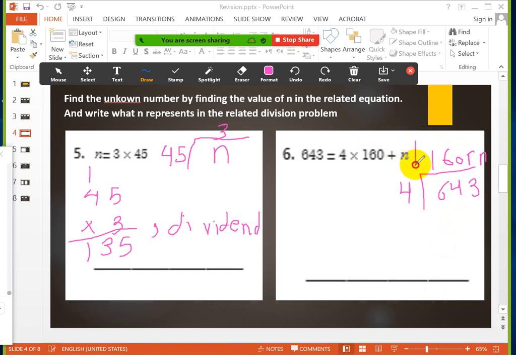You remember this form. I told you when you see this form, before we solve something like this, n here is the remainder. Okay? How will I find it?